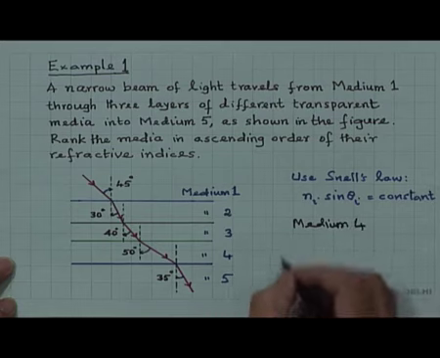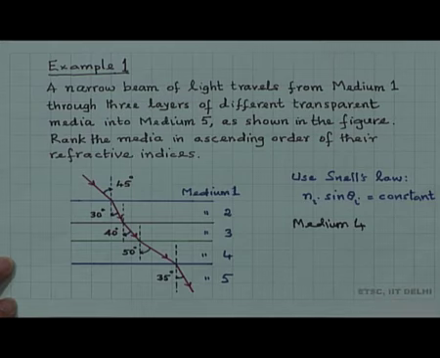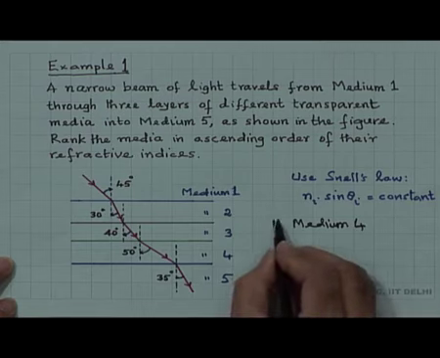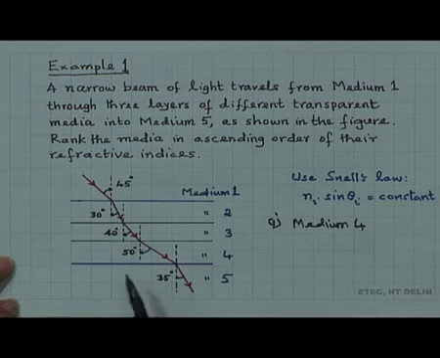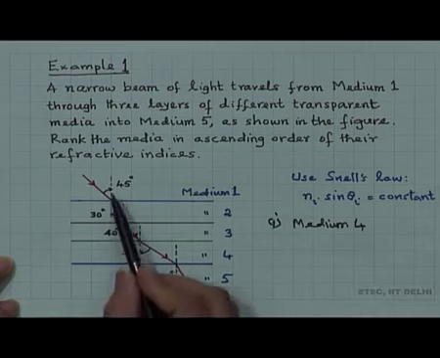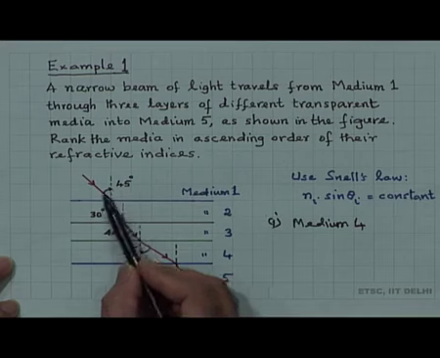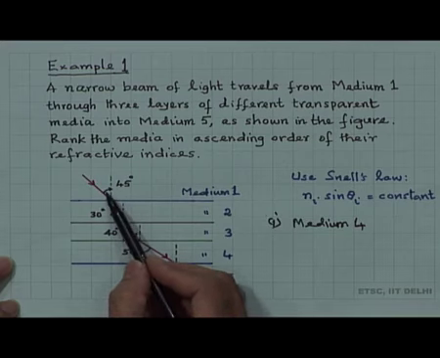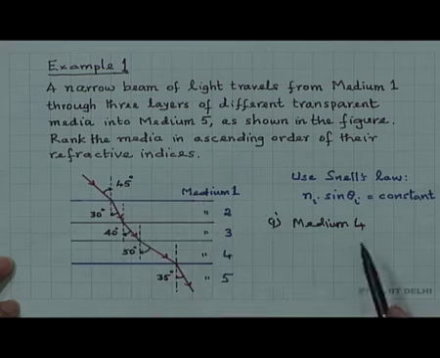So, let me rank it in the ascending order of refractive index. So, this will be 1, medium 4, and then the next largest angle that we see is 45 degree here. Therefore, medium 1 will have the next higher refractive index. So, 2, medium 1. Then we have 40 and therefore, 3, this is medium 3.